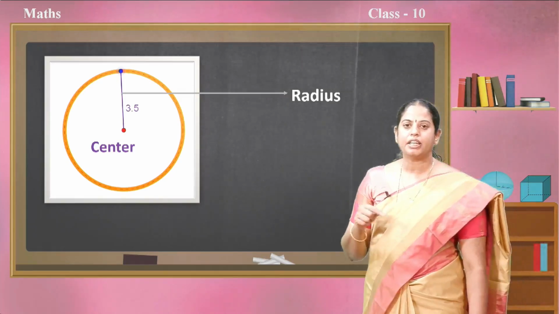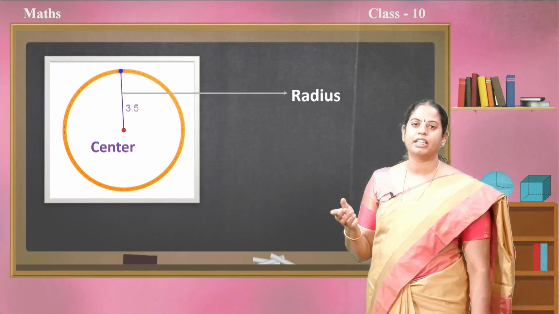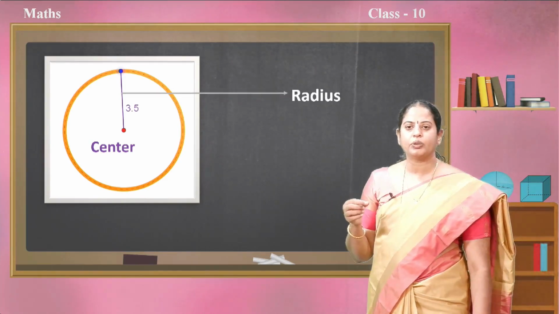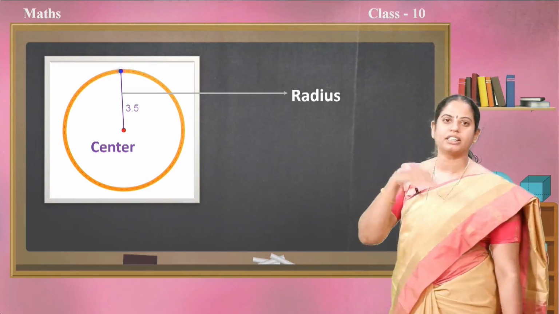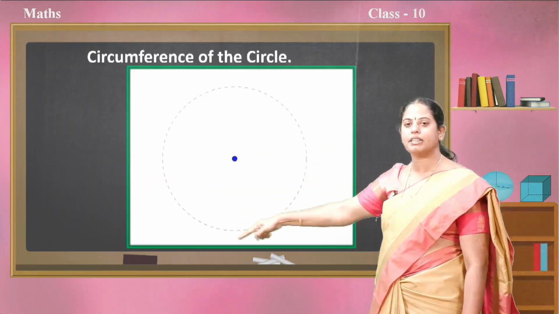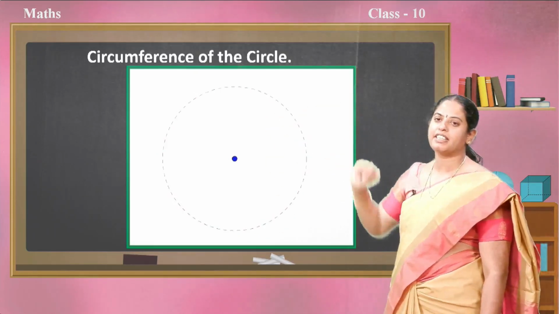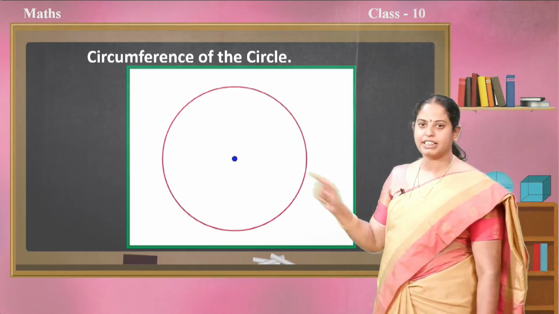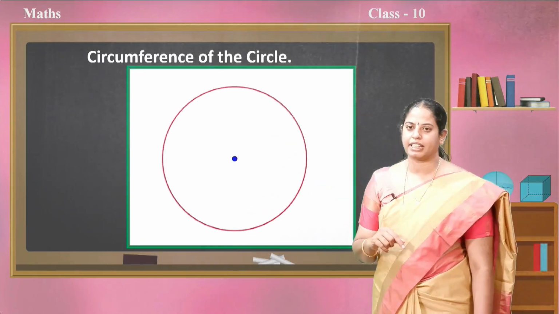And the path traced by the moving point, as we observed in the sticker activity, is called the circumference of the circle. Yes, that red line is called the circumference of the circle.